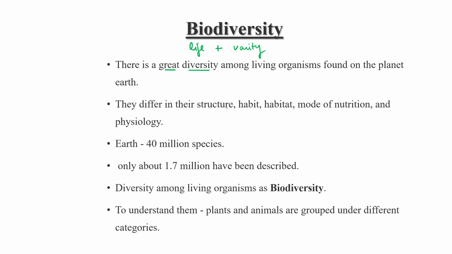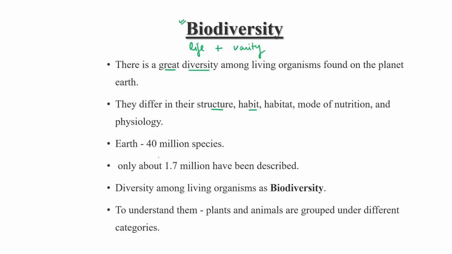And how do they differ? They differ in their structure, their habitat, their habit, their mode of nutrition, and their physiology. On the basis of these different criteria, we can categorize these organisms into various categories, and collectively their study comes under the heading known as biodiversity.